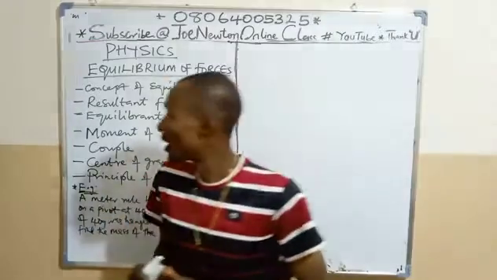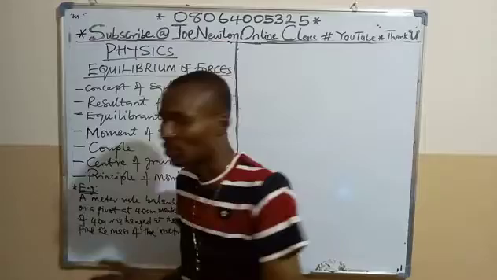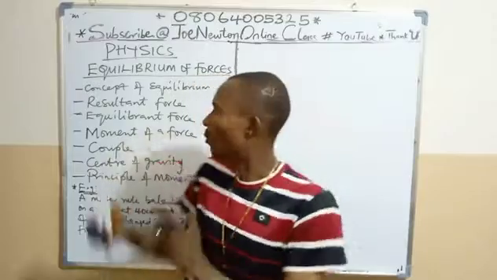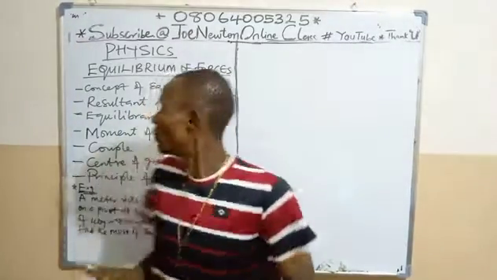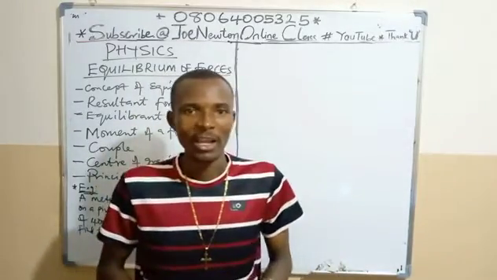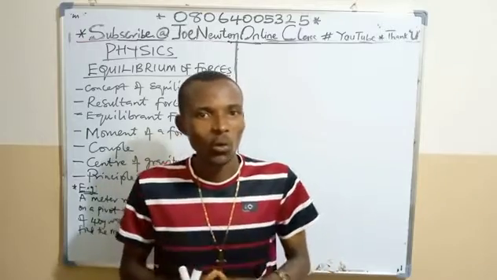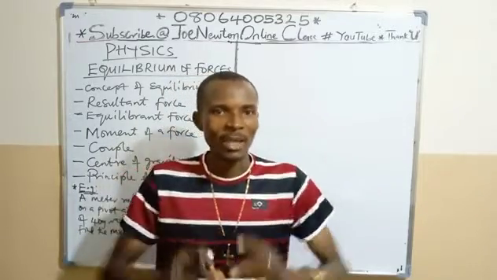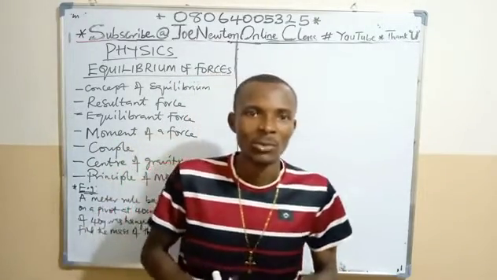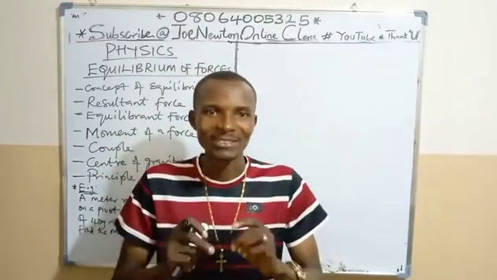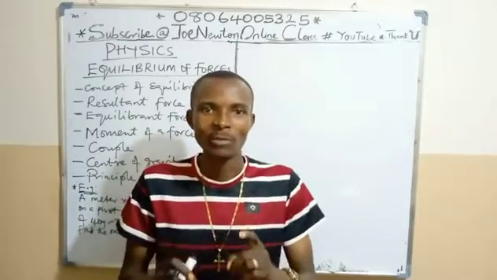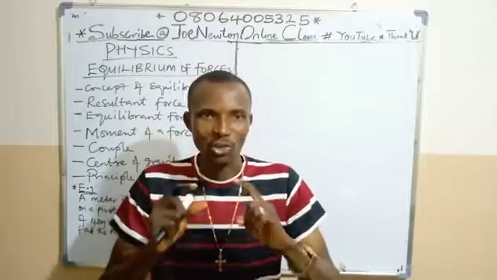That's good. Now let's look at resultant force. These are some concepts or terms that we come across when we are talking about equilibrium of forces. Now, what do we mean by resultant force? From the term result, the resultant force is that single force which, when acting alone, will give the same effect in magnitude and direction as two or more forces acting together in a system. So that's the resultant force. That single force that when acting alone, will give the same effect in magnitude and direction as two or more other forces acting upon a system. That is a resultant force.